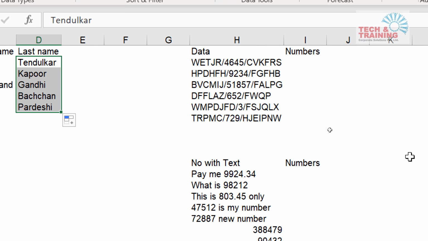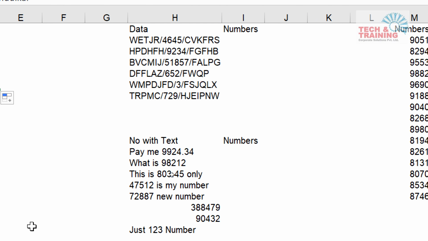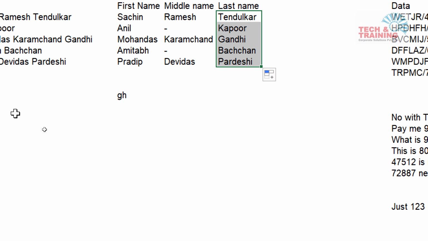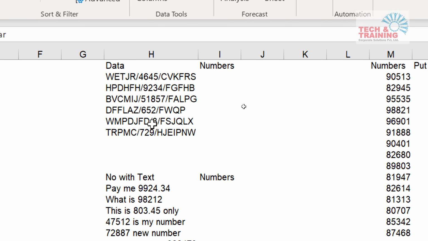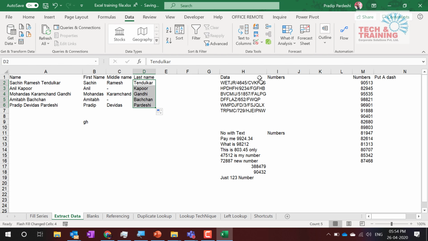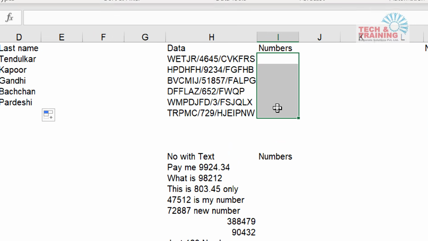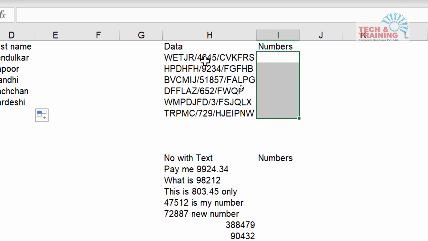Now, so far we have learned this. Let me move on to the next feature, which is even more excellent. I'm going to show these 2 features, and the rest I'm going to leave to all of you. You guys can try that later. So here, after doing this, I'm moving on to this particular section. Now, in this section, what I would like to do is extract all these numbers. You see 46459234518557.